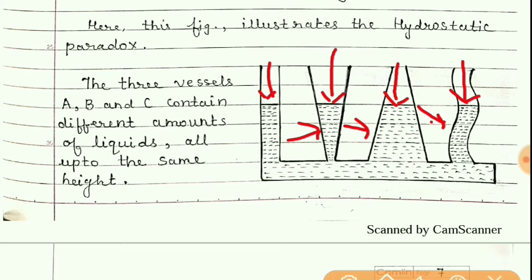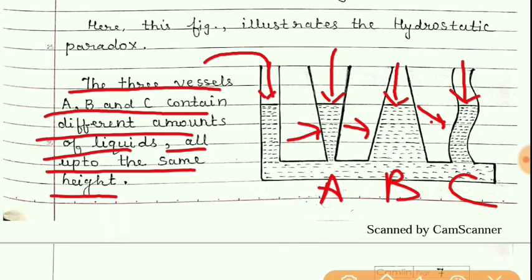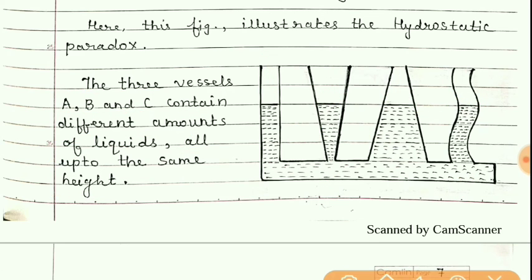So I have written here: the three vessels A, B and C contain different amounts of liquids, all up to the same heights. Here from this side we are going to fill the water, and suppose these are the containers A, B, C, then you will find that the level of the water inside these containers will be the same. You can see the volume inside these containers is not the same.